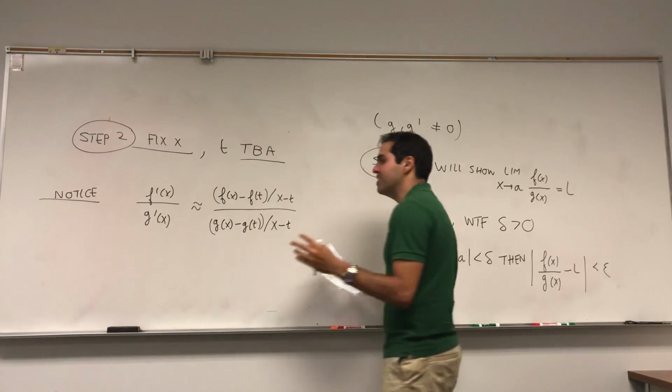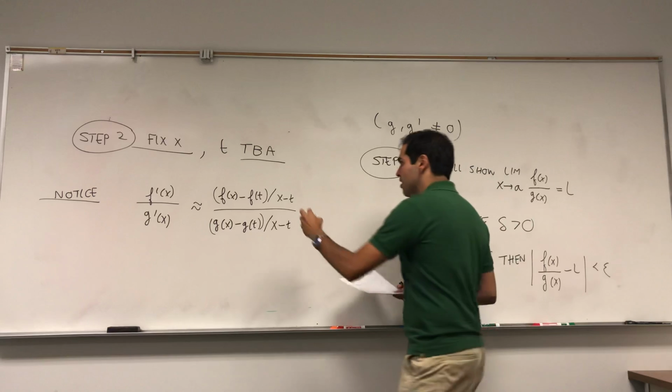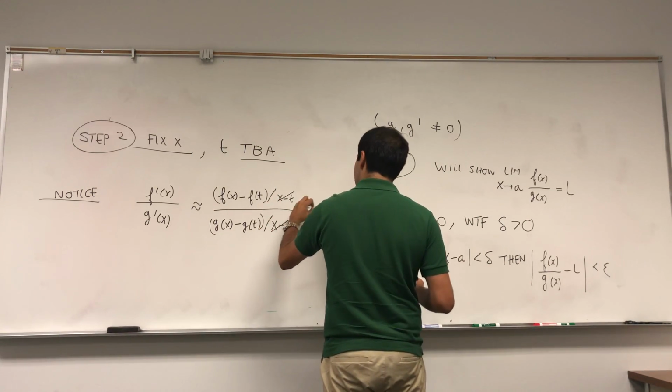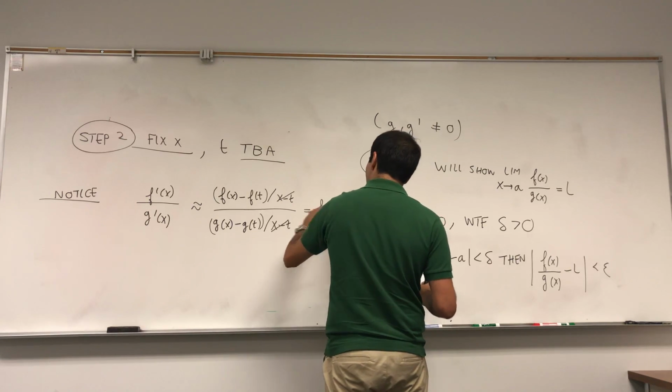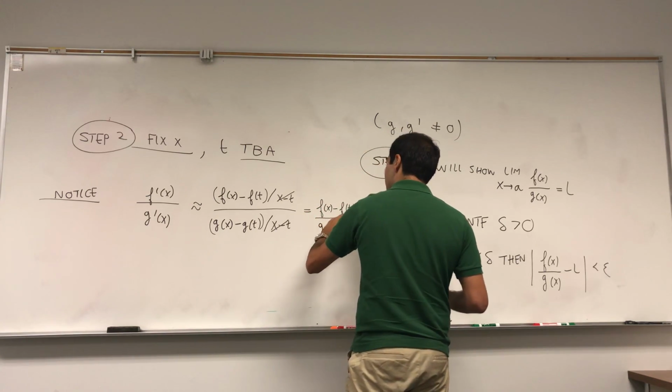And think of f of t and g of t as small. So after this cancellation, we get f of x minus f of t over g of x minus g of t.